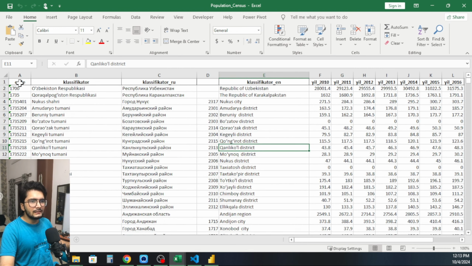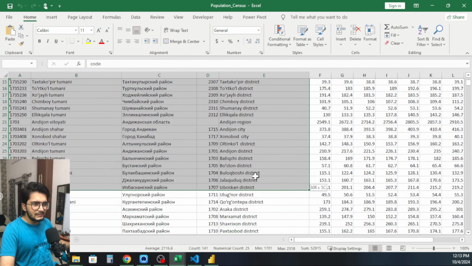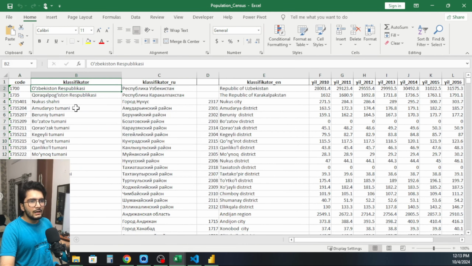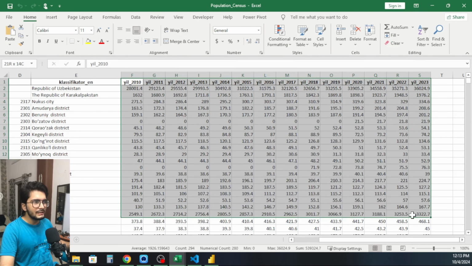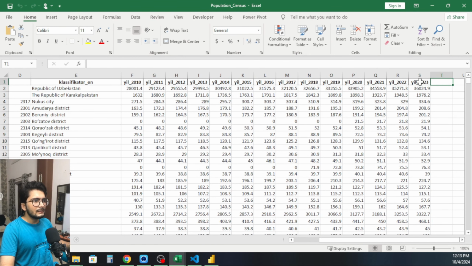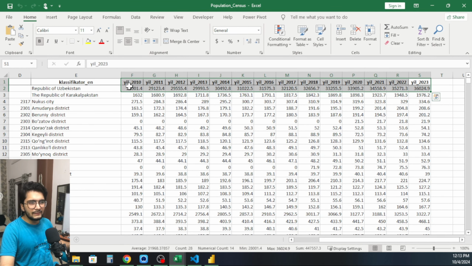So there is another one here. There are the district names. These are the district names in Uzbek language, and then there is Russian language, then there is English, and here are the numbers in millions. There is the number of population each year, right? And this is the year by year population that we were having.